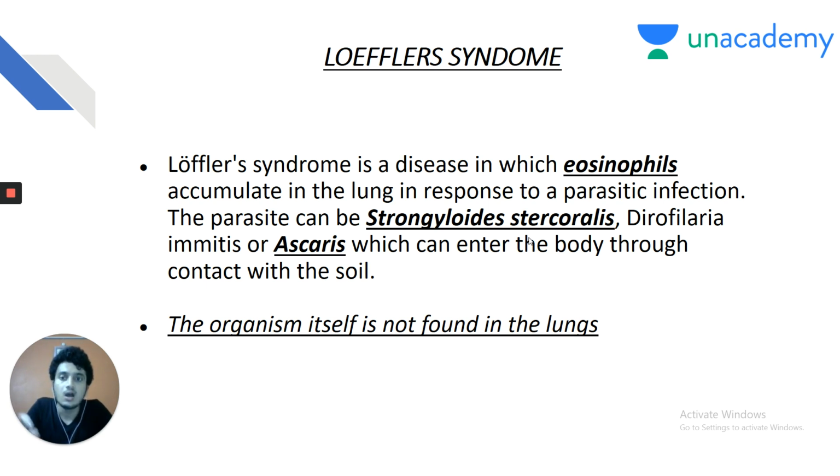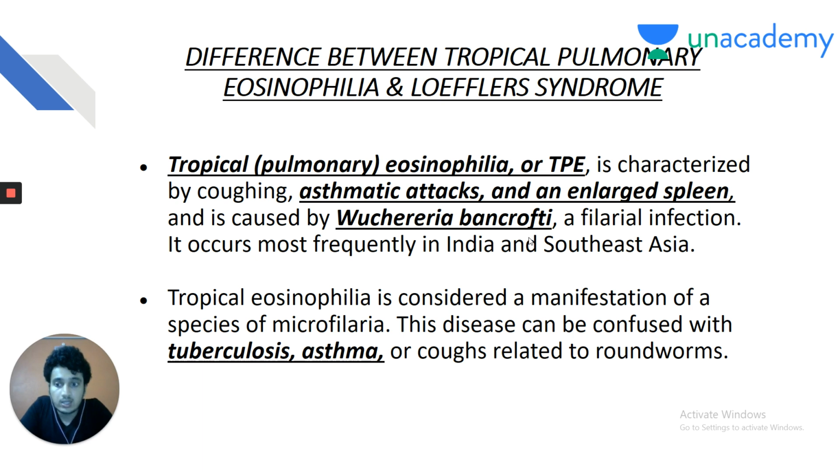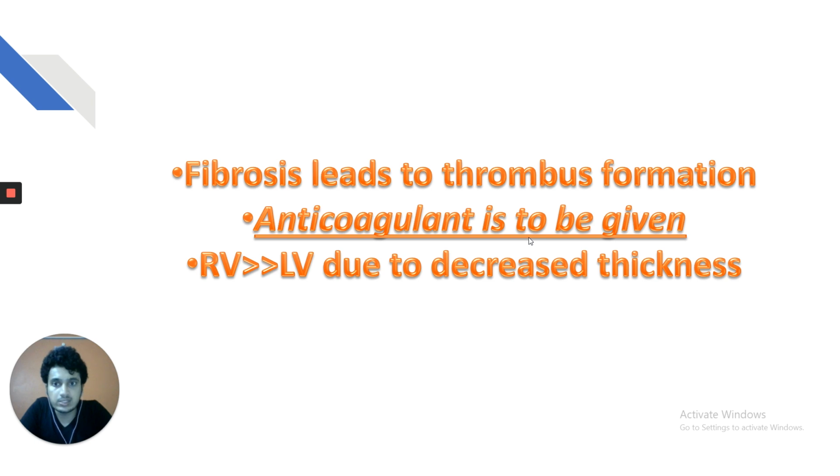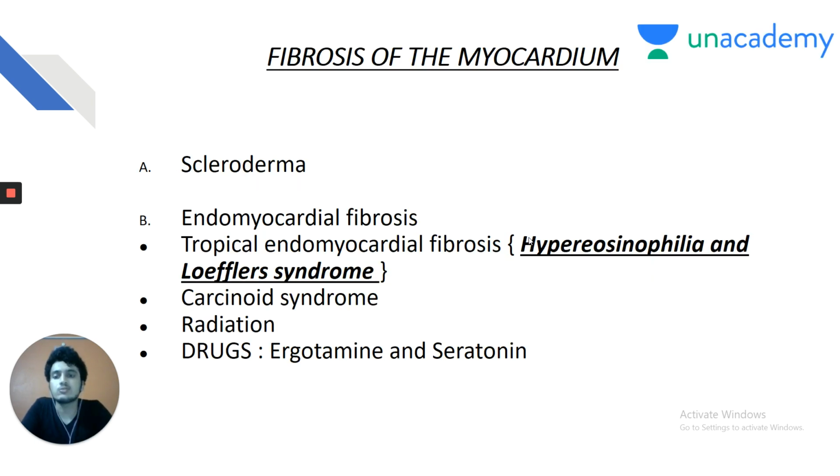Ascaris and Strongyloides are the two parasites more commonly involved with Loeffler syndrome, which can enter the body on contact with the soil. So, penetration of the skin by the filariform larva. This is also an important previous exam question. Remember, my dear friends, in tropical pulmonary eosinophilia, it was the organism, that is, microfilaria larva, which was causing the disease, whereas the organism itself is not found in the lungs in Loeffler syndrome. So, both of these are causing restrictive cardiomyopathy due to fibrosis. This is an important thing. So, in this way, we are integrating medicine with microbiology.